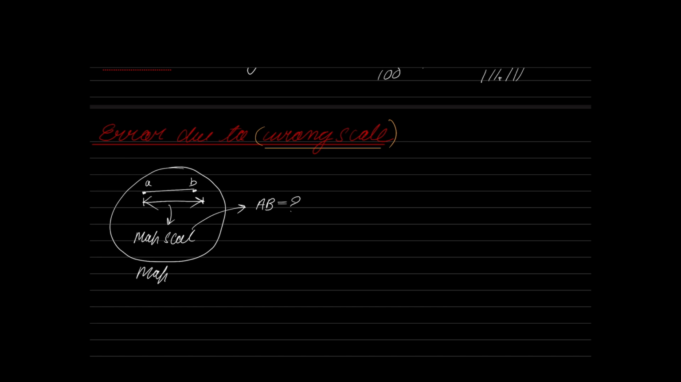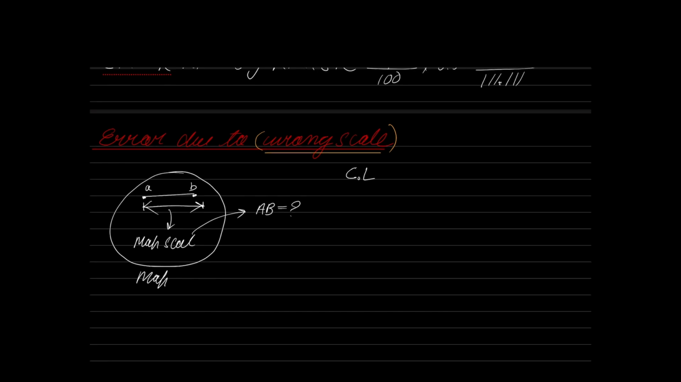So the formula goes something like this. The correct length of the line will be equal to the measured length into RF of the wrong scale, divided by RF of the correct scale. This is the formula for correct length.